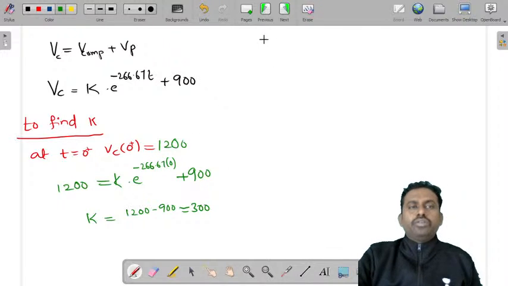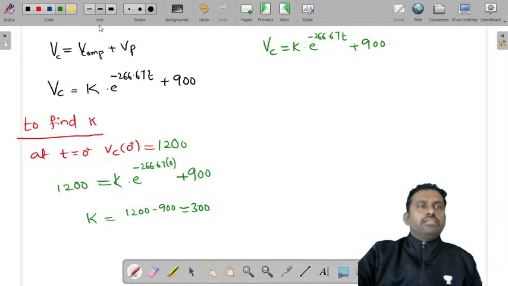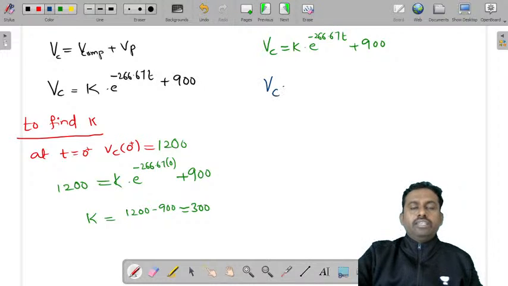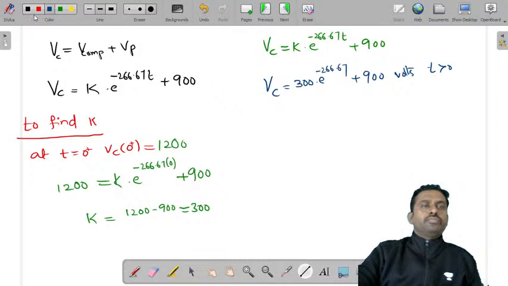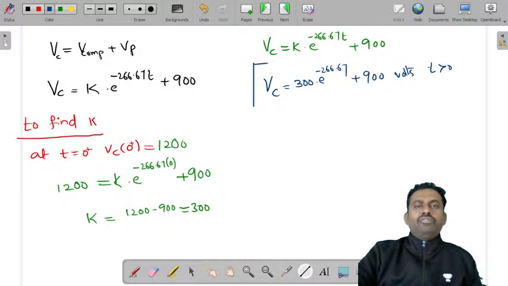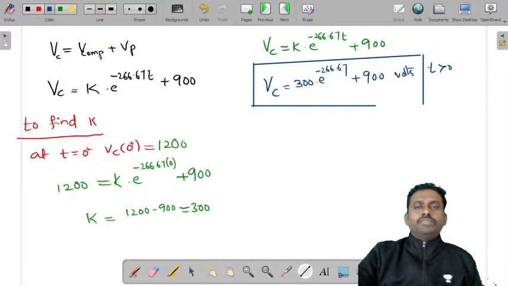Therefore, what is the total solution now? Vc is equal to K into e power minus 266.67 t plus 900. What is K? 300. So Vc is equal to 300 into e power minus 266.67 t plus 900 volts for t greater than 0. This is the solution, the value of voltage for t greater than 0. This is how you will find it.